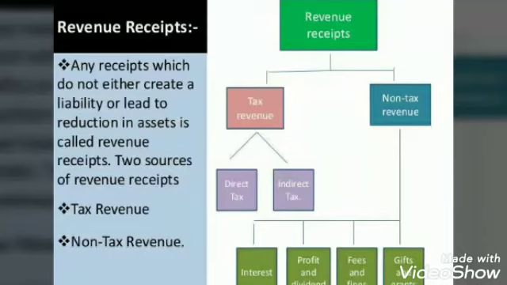Children, when we talk of progressive, the word progressive conveys a message. A tax is said to be progressive when the rate of tax increases with the increase in income. That means if the income of a person increases, then the rate of tax also increases. So somehow we can say the burden of tax is on the rich people and very little on the poor people.